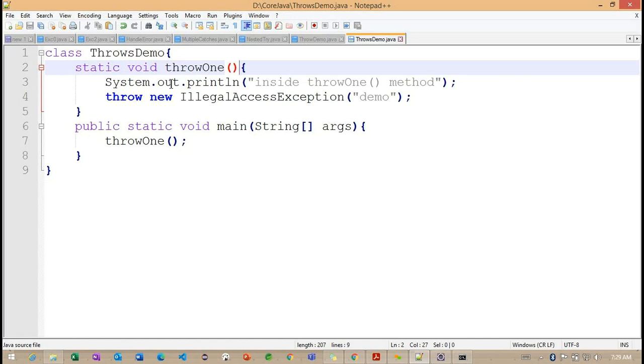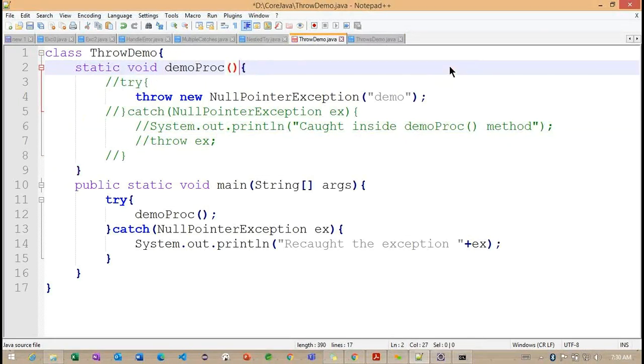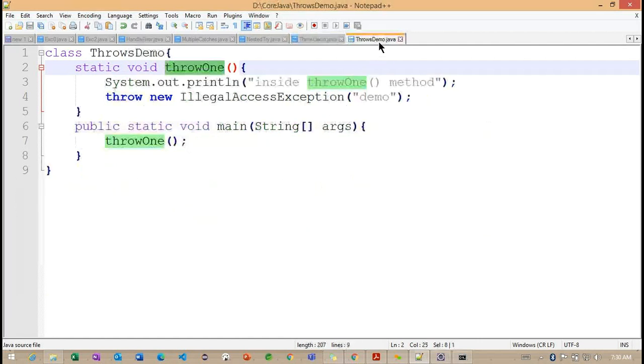So if I'm not adding the throws at method level, what happens here? Maybe it will give an error. So let's see. I'm removing this. Okay, so now it is the same example.